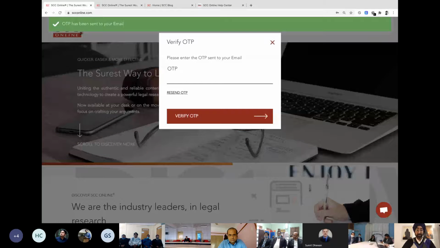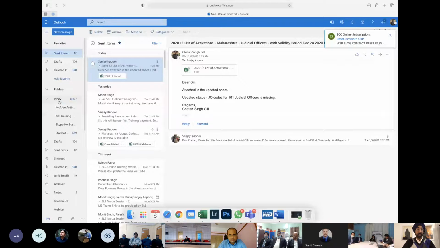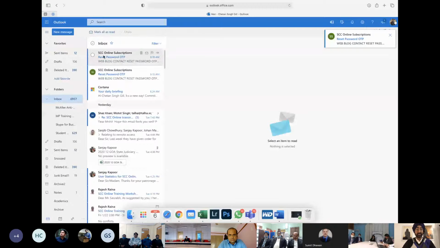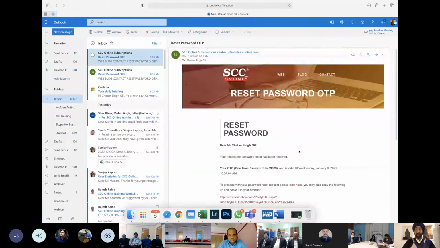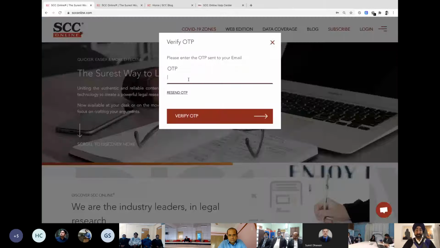All you have to do is open your email. So this is my mailbox, and you will receive an email from SCC Online subscriptions. So 1918, that's the exact time right now. I click on this. My OTP is mentioned over here. I can copy it and paste it over here, and it will do the needful. And then the next screen would be to change your password.